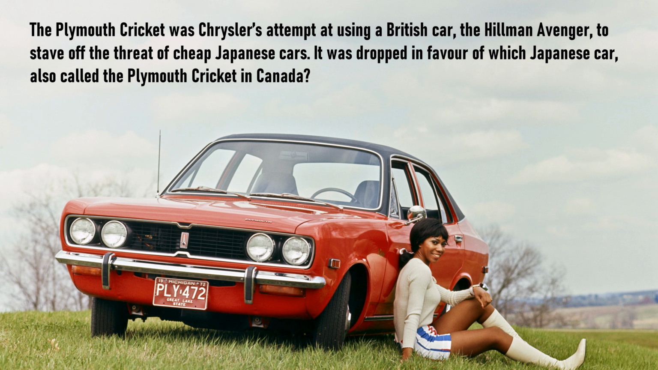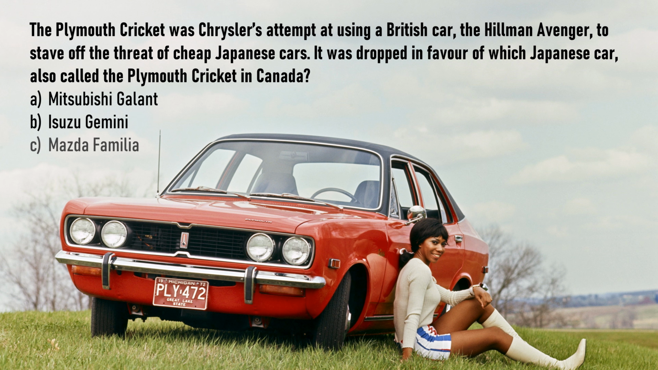The Plymouth Cricket was Chrysler's attempt at using a British car, the Hillman Avenger, to stave off the threat of cheap Japanese cars. It was dropped in favour of which Japanese car, also called the Plymouth Cricket in Canada? Was it A, the Mitsubishi Galant, B, the Isuzu Gemini, or C, the Mazda Familia?